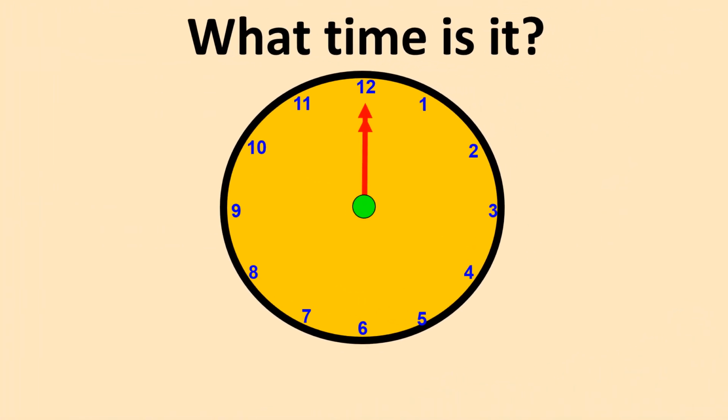Let's practice. Look at the clock and tell me what time is it. Very good. It's 1 o'clock. So now, good job. It's 6 o'clock. And this one is 9 o'clock. As you can see, the big hand is on the 12, so we say o'clock. Alright, next one.